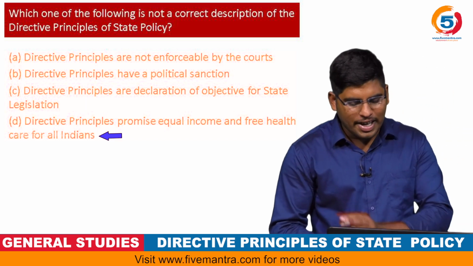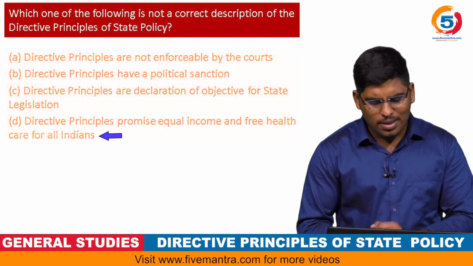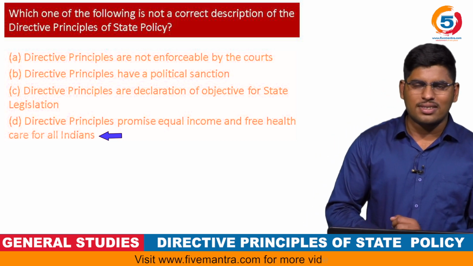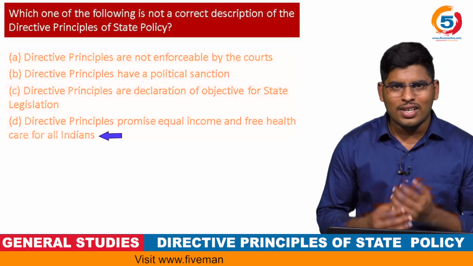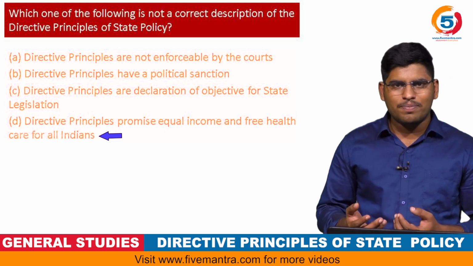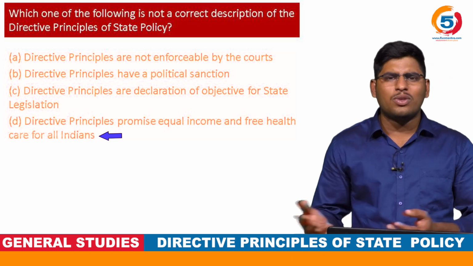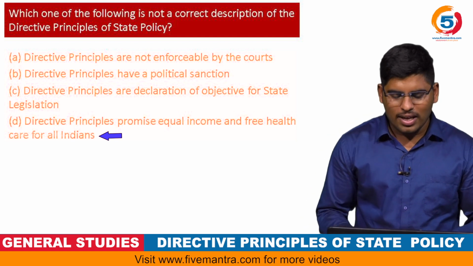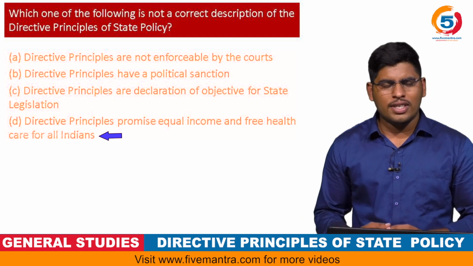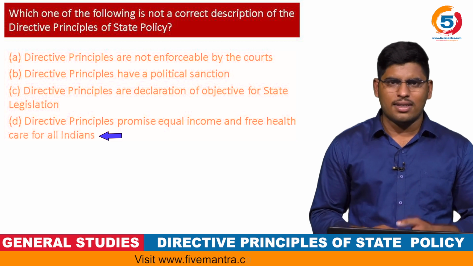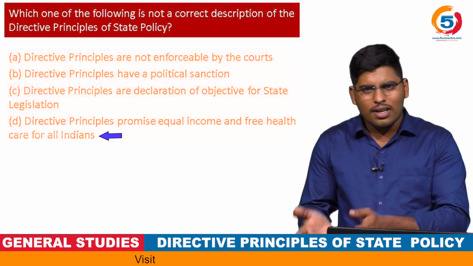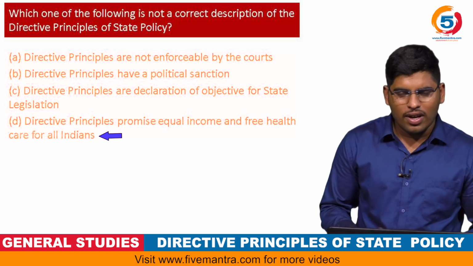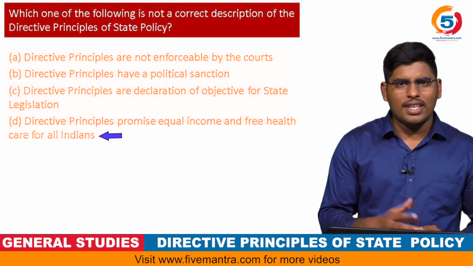Coming to the last statement: directive principles promise equal income and free healthcare to all citizens. In India, due to the large population, we don't have such provisions as equal income, nor universal basic income or a universal healthcare system, nor free healthcare for all Indians.